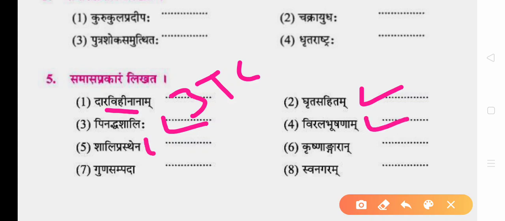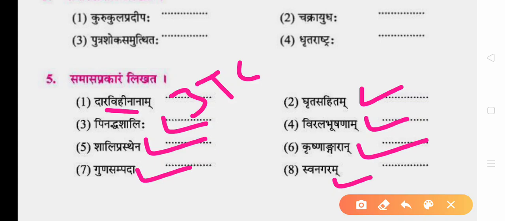Sali Prasthana, piece of paddy, of came, Shashti Tatpurus or genitive Tatpurus. Krishnangaran, black coal. How is the coal? Black in color, so it is an adjective, Karmadharaya. Guna Sampada, richness of virtue, of came, so Shashti Tatpurus.